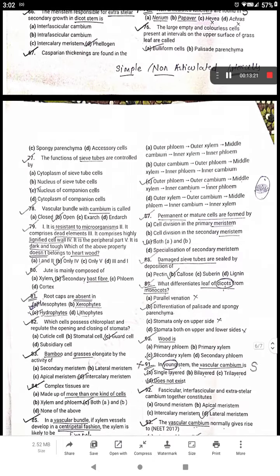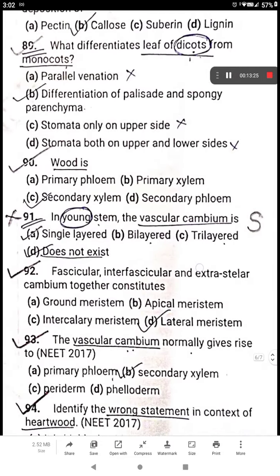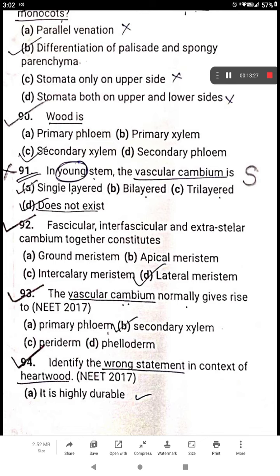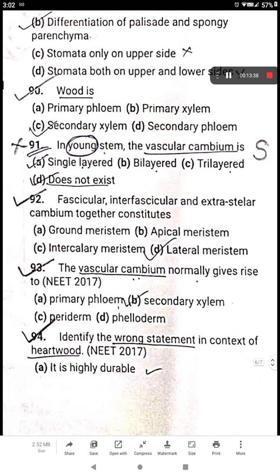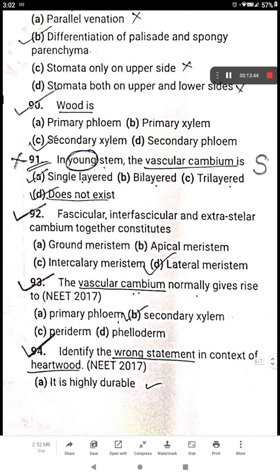Just remember that you have to read notes very neatly. You have to revise them many times, daily. The thing is that we have to learn the bio notes on Sunday, and afterwards I have to revise daily, and only then will I remember such minute points on which I am making mistakes in the paper. Then the 91st question is saying that in young stem the vascular cambium is.